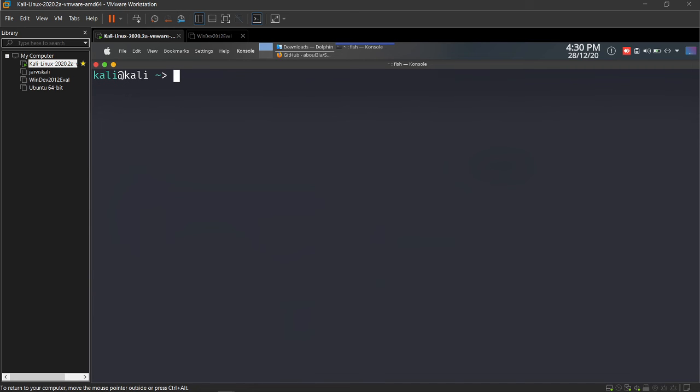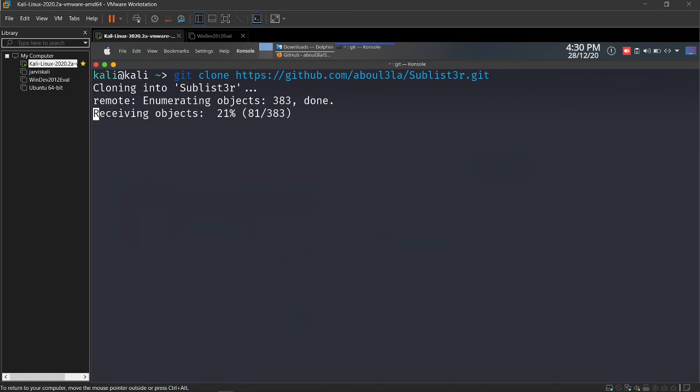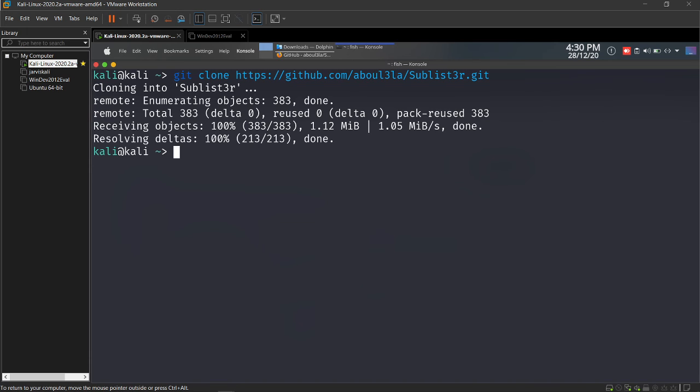Then I'll be copying it. That is git clone. Whatever repository I have copied, now I'm going to paste it, and I'm just going to press enter. It is going to clone, install, and all of that will be done.